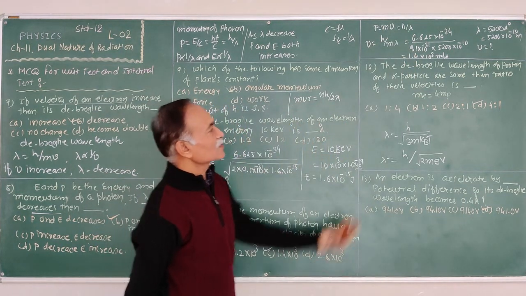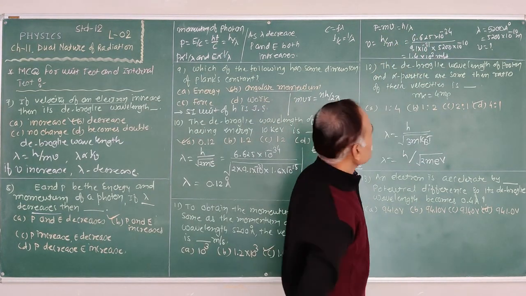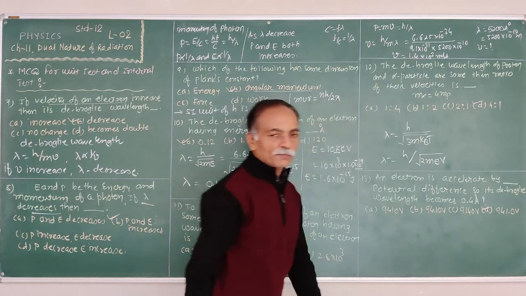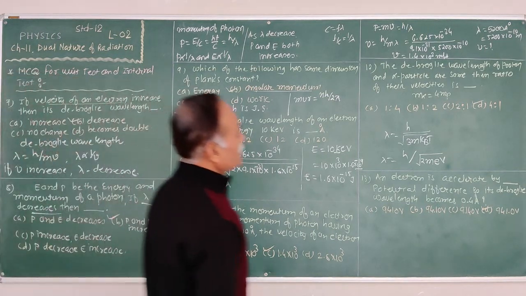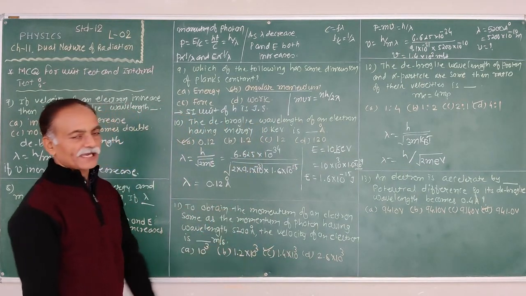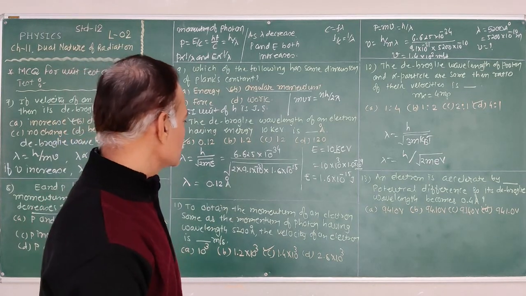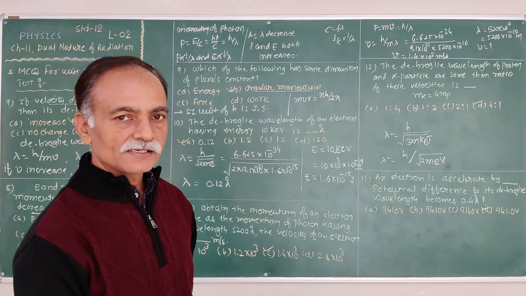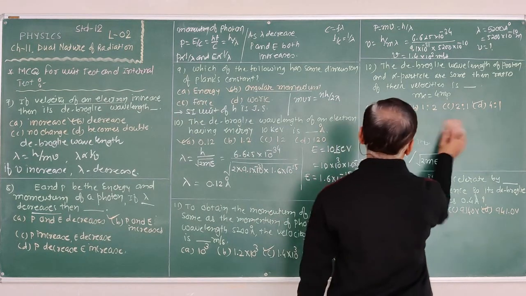Substitute the value of Planck's constant, the mass of an electron, and lambda, the wavelength. Thus we obtain the value of the speed or velocity as 1.4 into 10^3 meter per second. So that much speed of an electron is required to obtain a momentum the same as the momentum of a photon having a wavelength of 5200 angstrom. Clear? So very easy. After that, the next question.